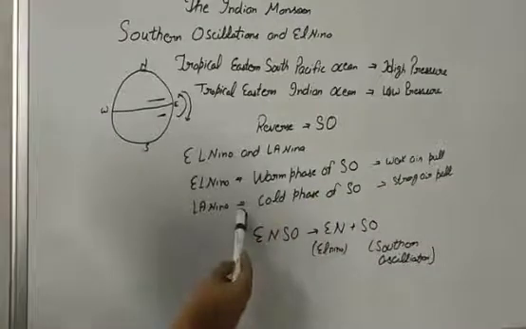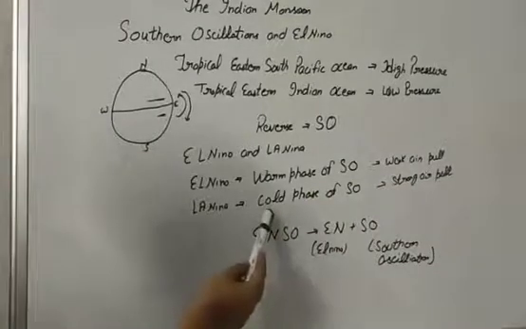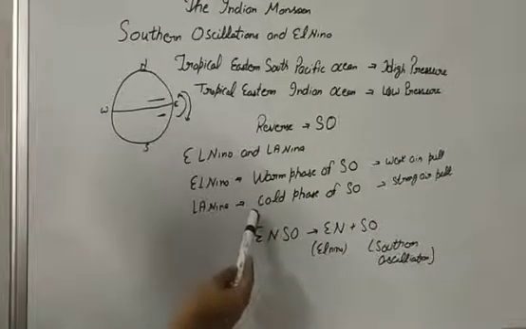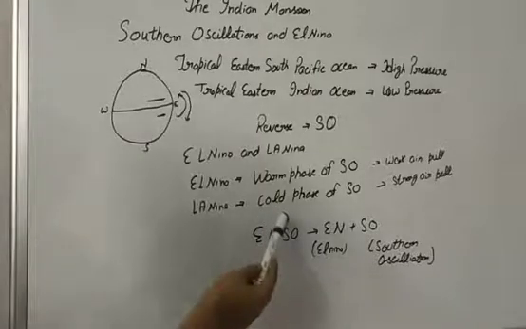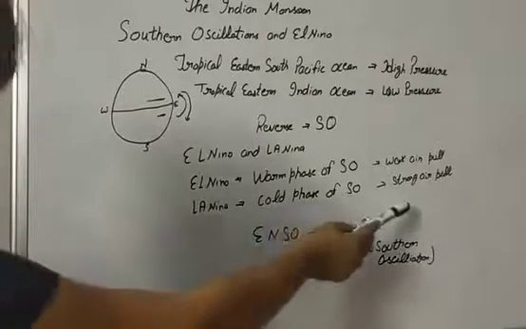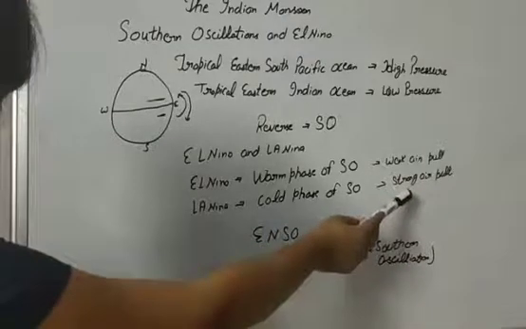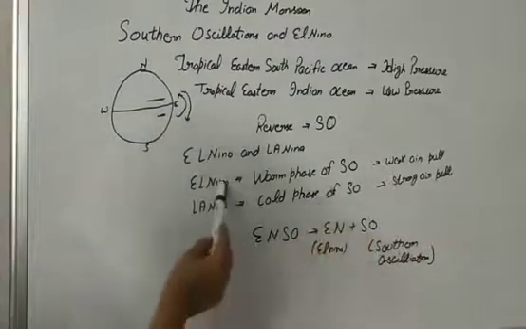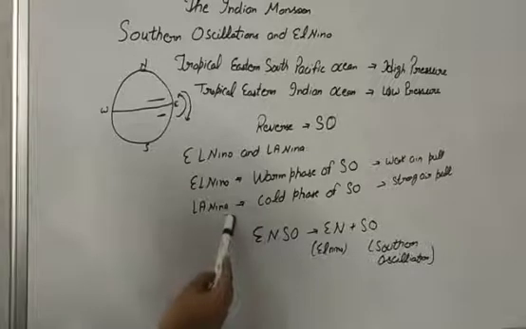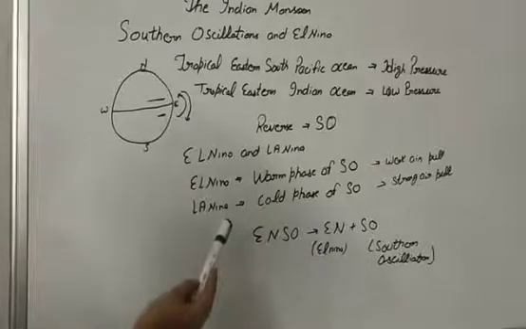La Nina is good for monsoon conditions as the temperature over the sea remains cooler and the pressure difference between land and sea is very high. So the pulling of the air mass from sea to land is very intense. El Nino and La Nina events occur every 2 to 7 years. In the next video, we will discuss the onset and the withdrawal of the monsoon.